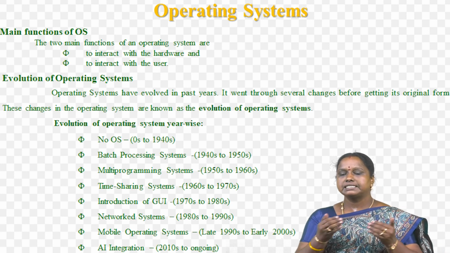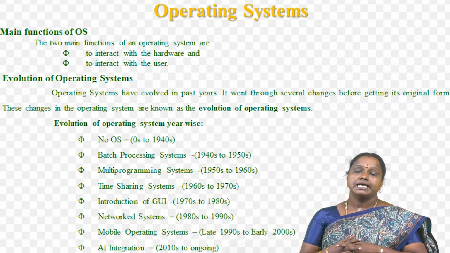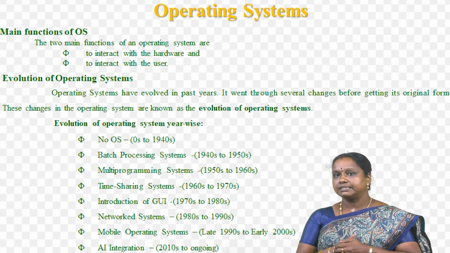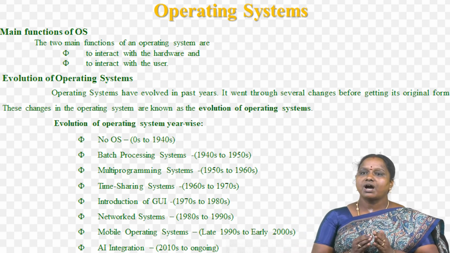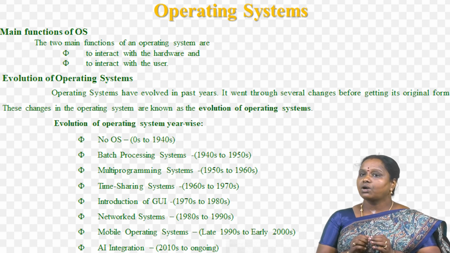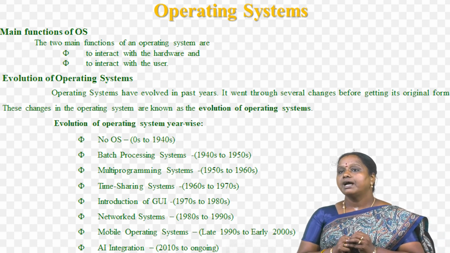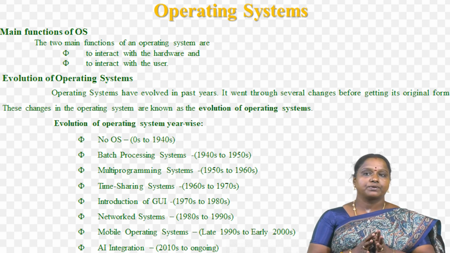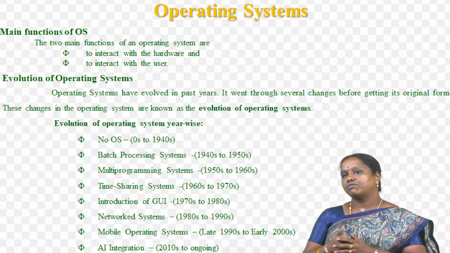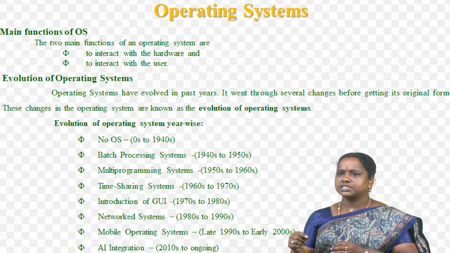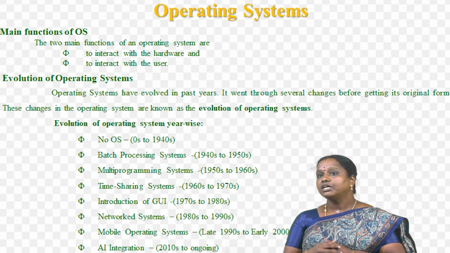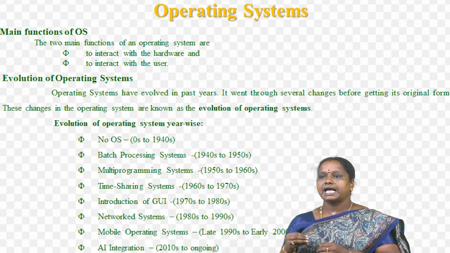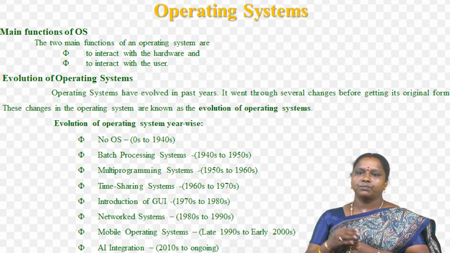And the next period is 1960s to 1970s. It's the time sharing system period. Time sharing system is the extended version of the multi-programming system. Here one extra feature was added to avoid the use of the CPU for a long time by any single program and give access of the CPU to every program after a certain interval of time. Basically, OS switches from one program to another program after a certain interval of time so that every program can get access to the CPU and complete its work.